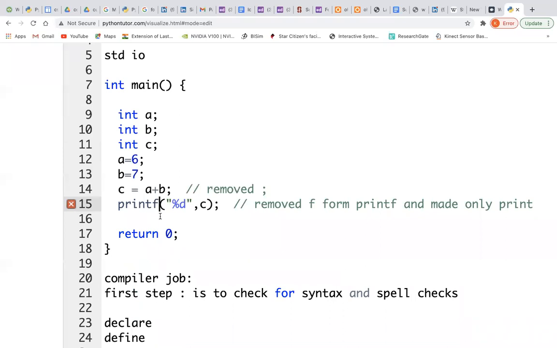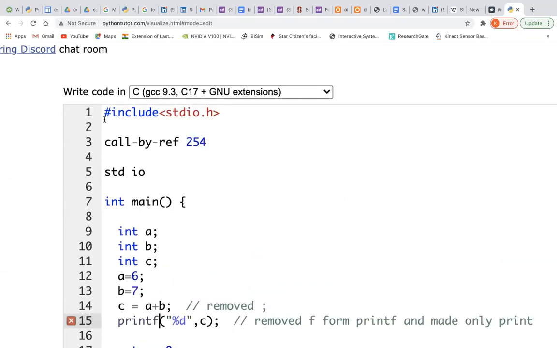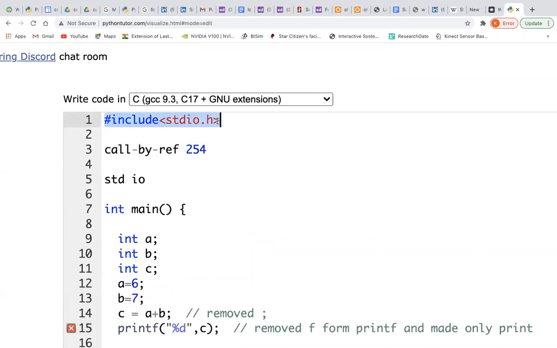So what will printf do? It will check stdio.h, the header file, which is like your glossary, and see whether printf is there or not. If printf is there, it doesn't need to check further; it will pass it on to the CPU. Or it will check where exactly this printf is located, find it out, and do whatever it has to do next. I will tell you now.